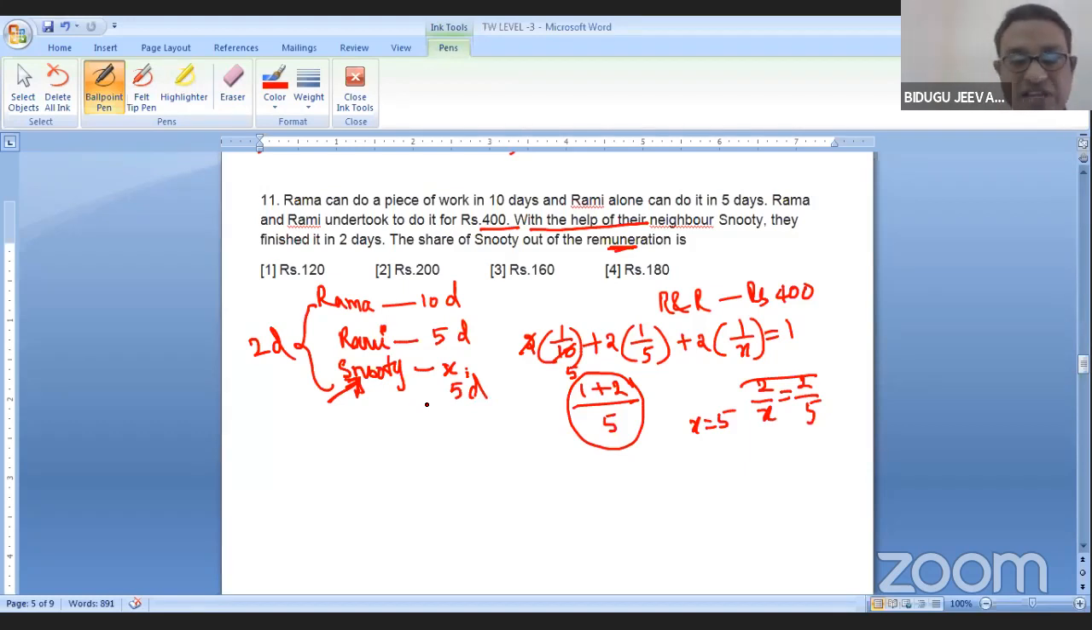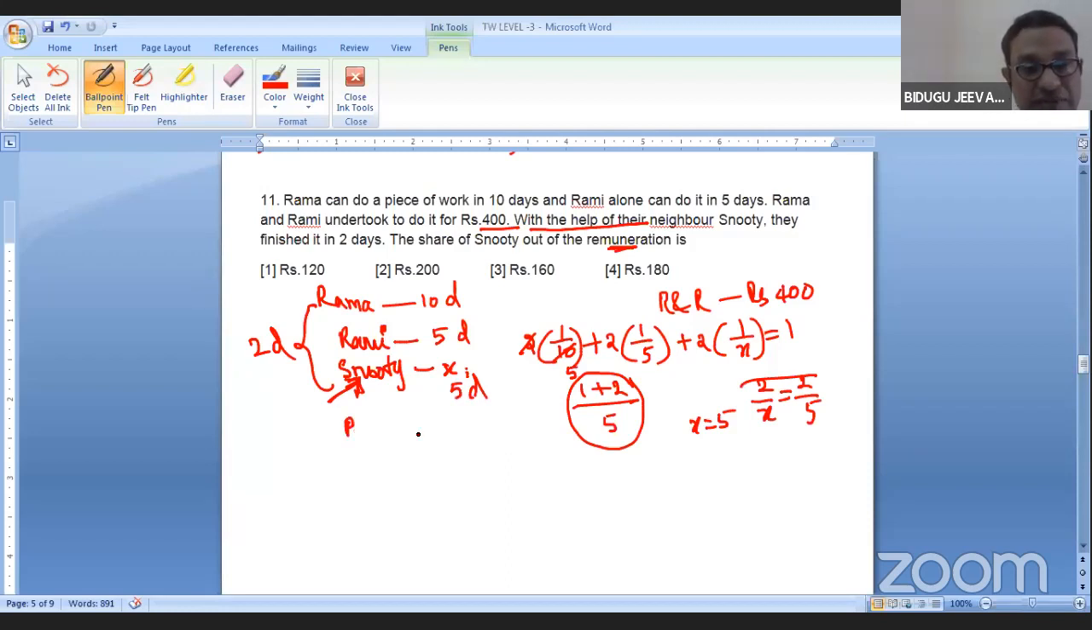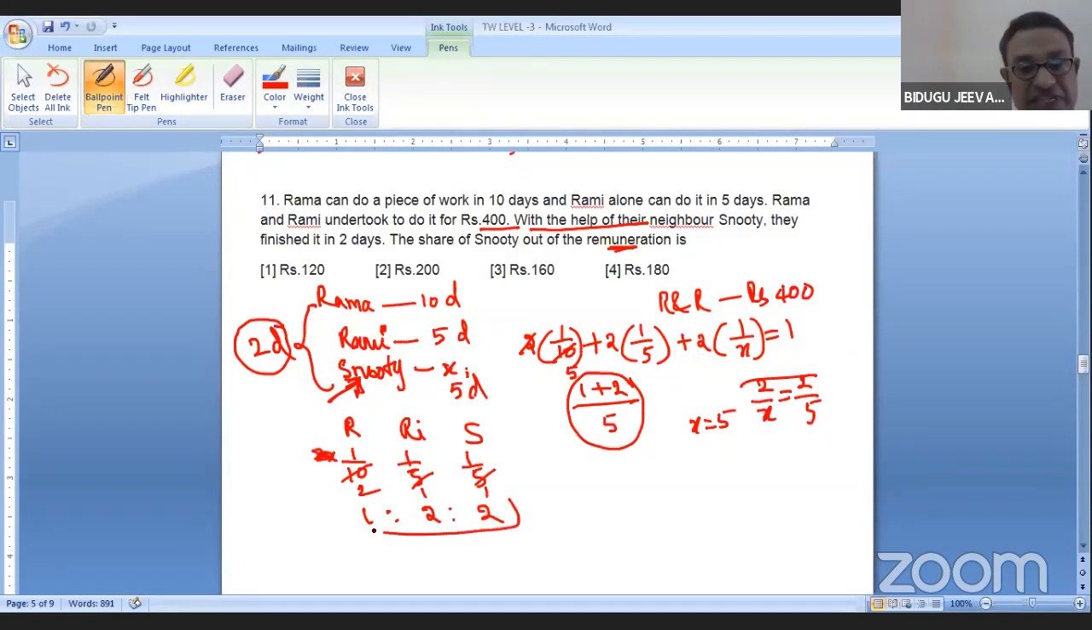Is my voice audible? Yes, sir. Now, how to calculate the shares? To share the amount, you need to calculate the ratio for Rama, Rami, and Snooty. So this is 1 by 10, 1 by 5, 1 by 5. All the people worked for 2 days, so there is no difference in that, and I don't want to write the 2. Multiplying by 10, the ratio becomes 1:2:2. Is it clear?